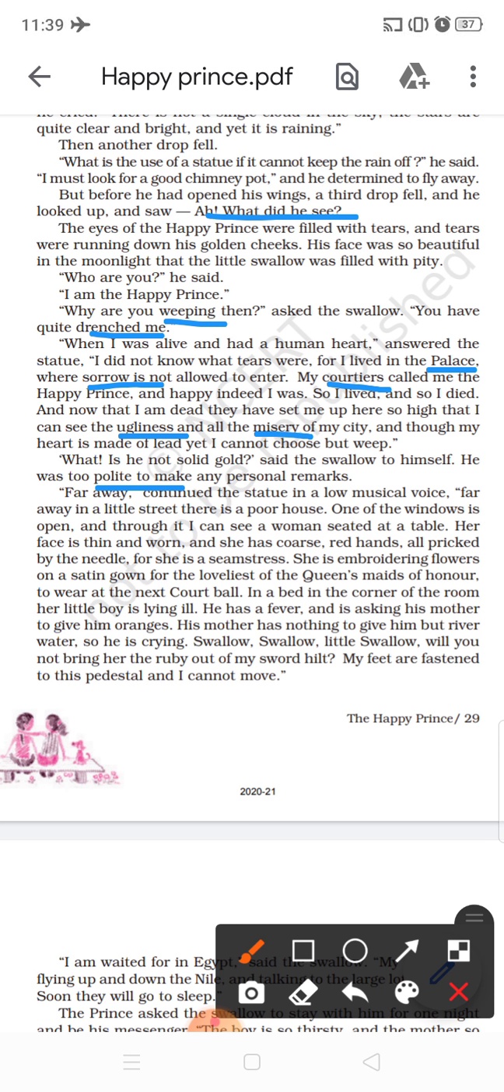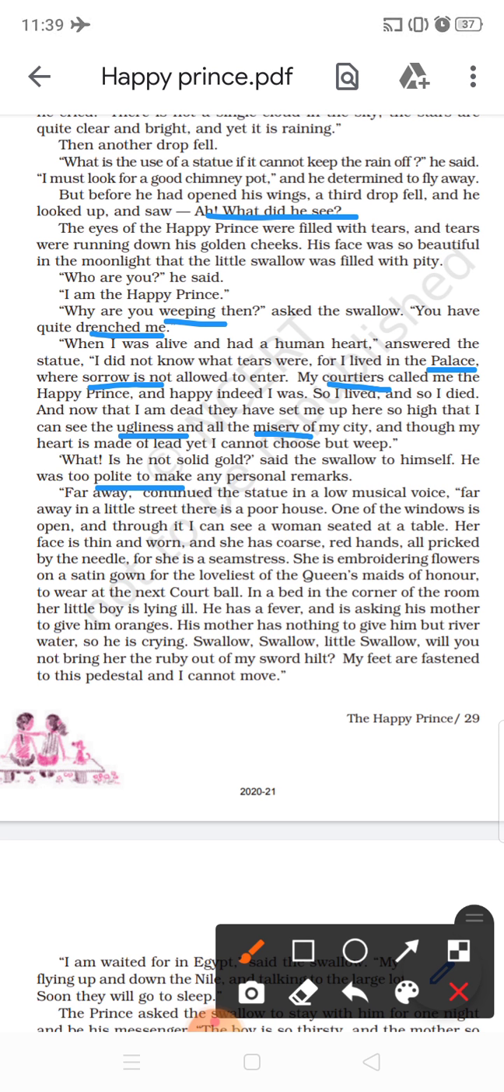The first sorrow is the misery, the poverty of the people, that the prince is watching. What is he telling? You can see there, far away in a little street, there is a house, and one window is open. And the prince could see through this window. What can he see? Through the window, there is a woman, a poor woman, sitting at the table. She is very thin and very sad, and she has coarse red hands. Coarse and very rough. And she is a seamstress.